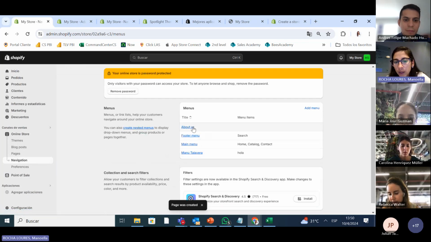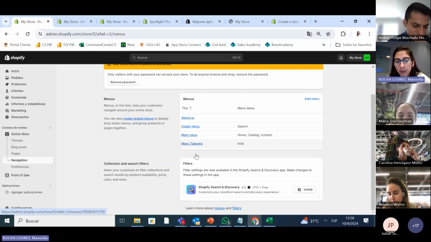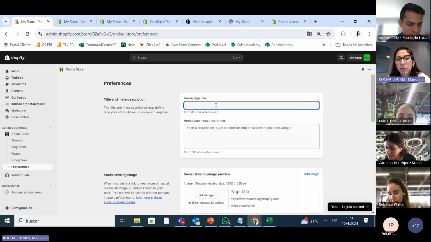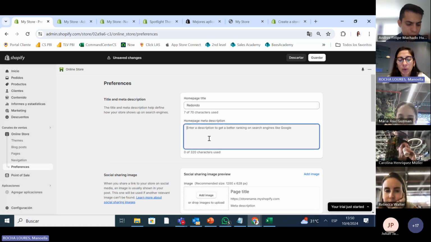This is how it looks. I don't know if you guys remember, on the top menu: About Us, Footer, Main Menu. Preferences: the title of the homepage, how do you want it to be called? I'm going to call it Redondo. And I'm going to say our company sells products to make the world better.